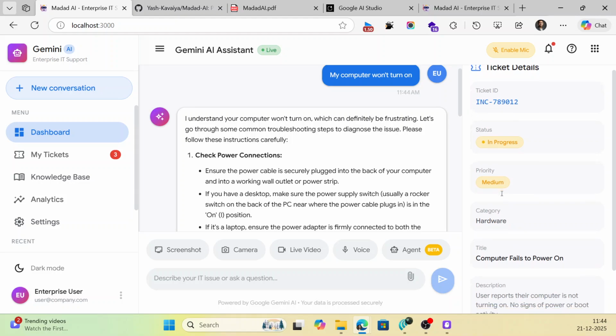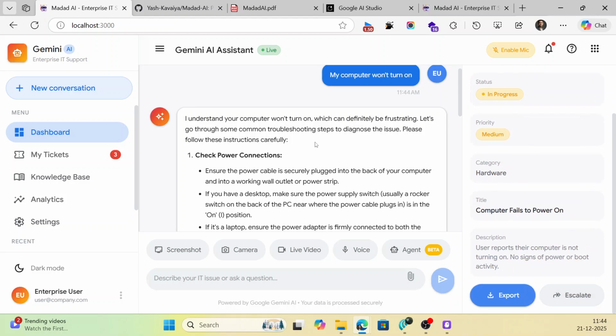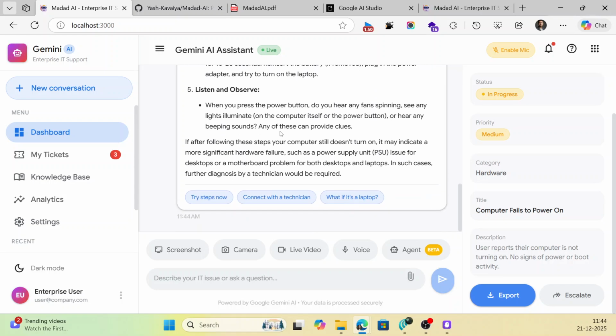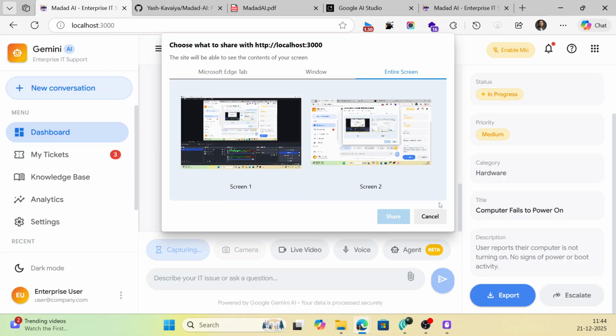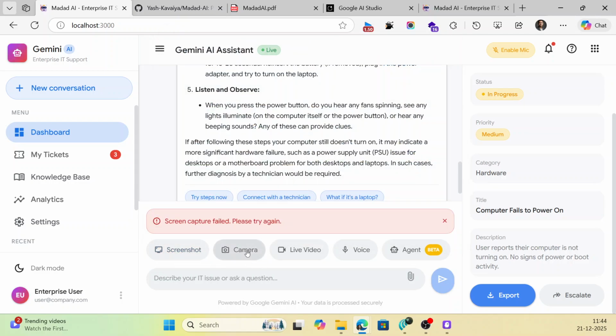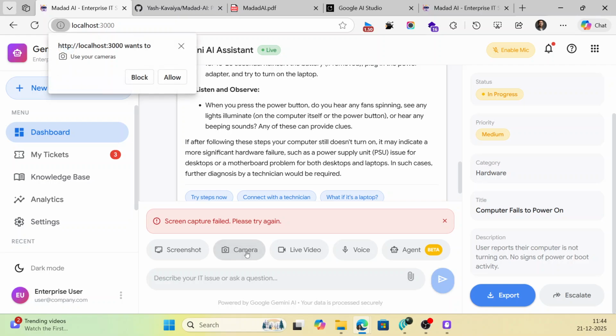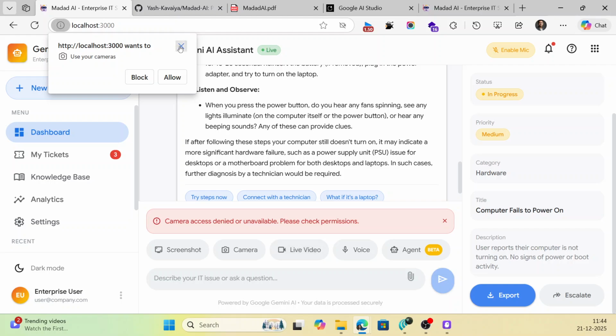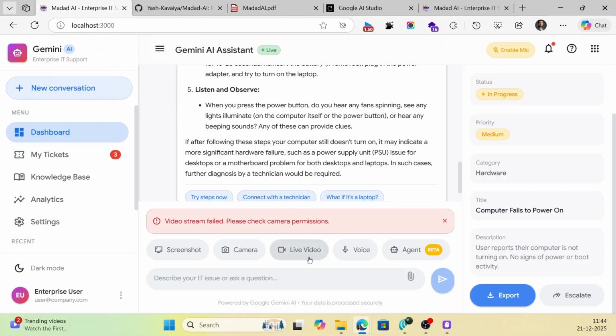ticket. This is a medium level ticket, hardware ticket, and we can export it, and you can see the response. Not only that, here you can see the follow-up question. Our solution is not just a single model, but it's multi-modal. You can capture images and you can share. Also we can capture our camera also. We can, yeah, talk to a human agent in live video, we can do it.